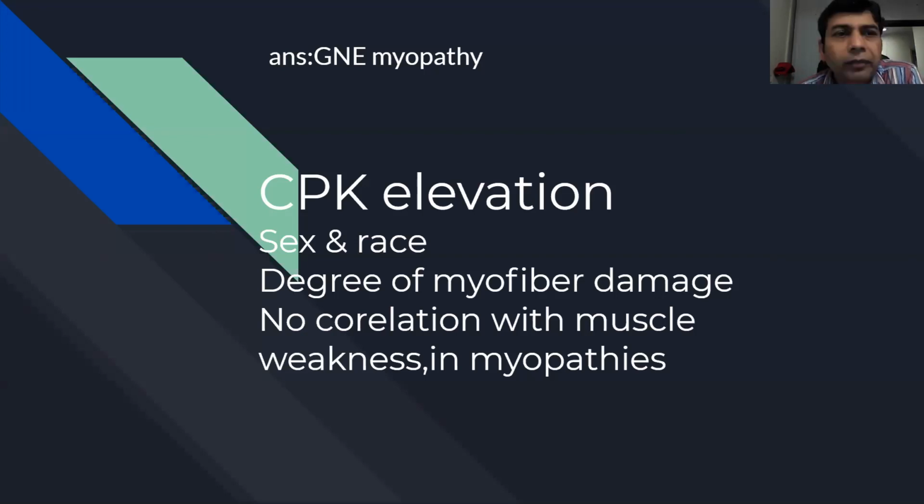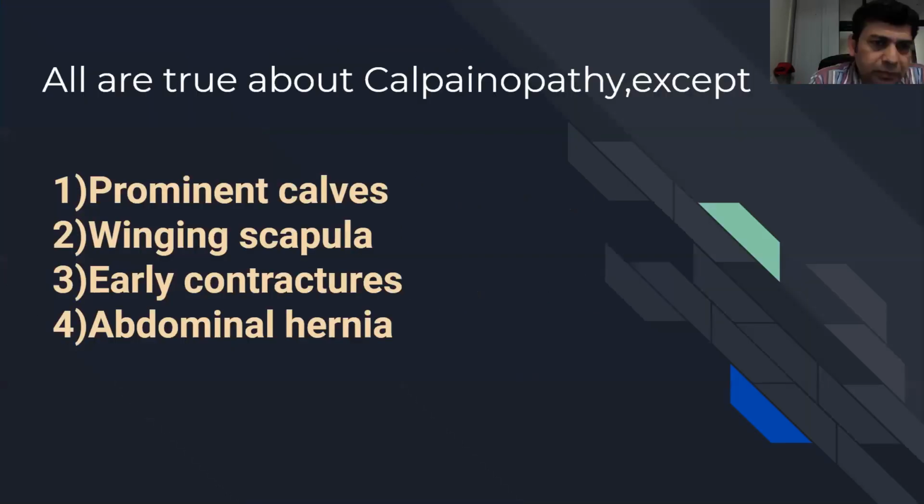Okay. All are true about calpainopathy except: prominent calves, winging of scapula, early contractures, abdominal hernia. So, which is the wrong statement here?